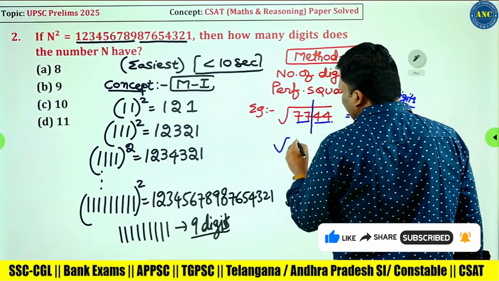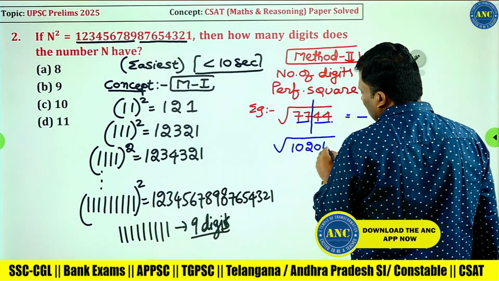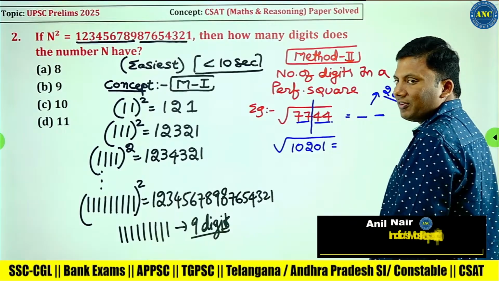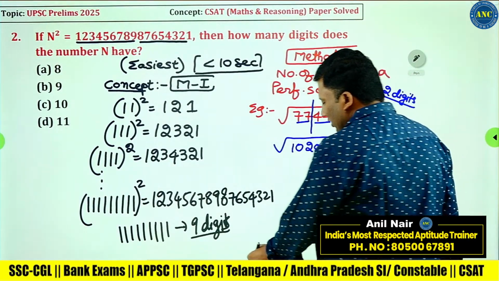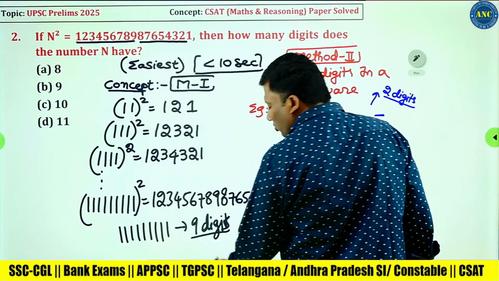Suppose the second example, square root of 10201. What will be the answer for the square root of 10201?